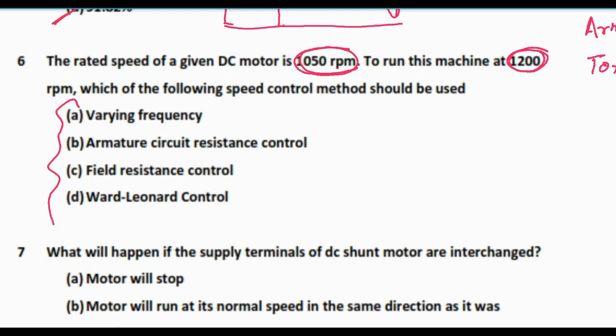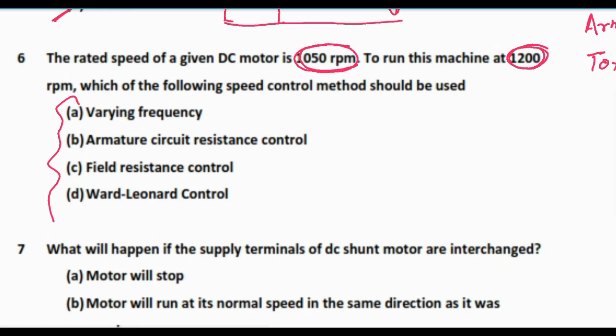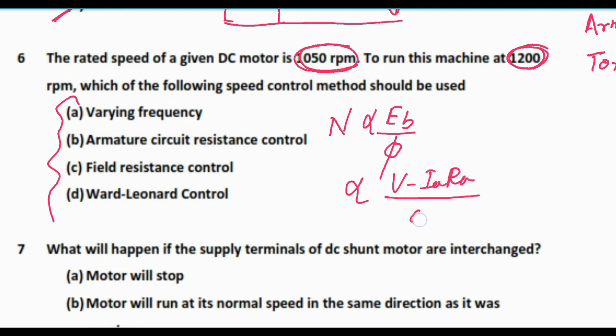So how is speed controlled in a DC machine? Generally this can be given by one expression, that N is directly proportional to EB by phi, and here we can write that N is directly proportional to V minus IARA, which is equal to EB, by phi.